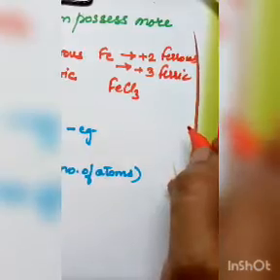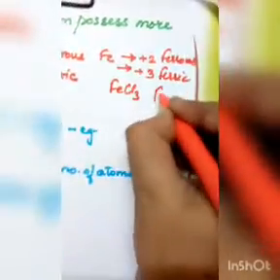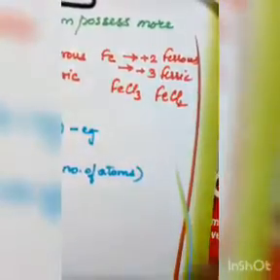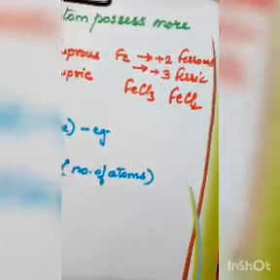Now I will also tell you some formulas. Like if I write FeCl3, so valency is 3 here, so it will be ferric chloride. Whereas if I write FeCl2, the name will be ferrous chloride. Lower valency OUS will be used.